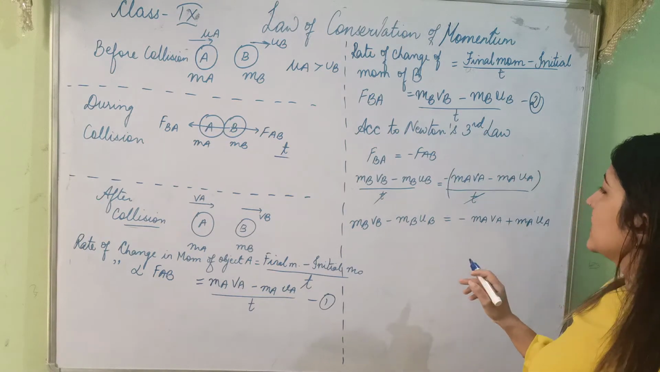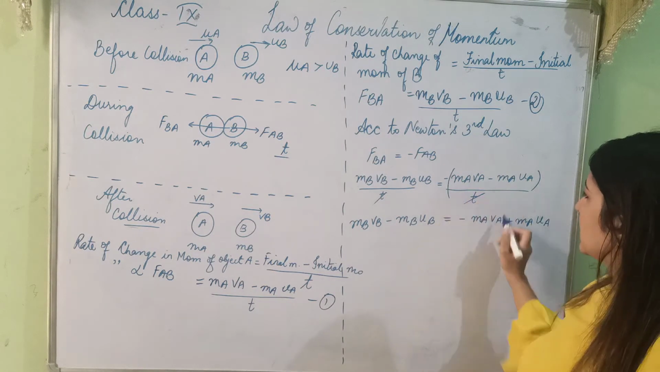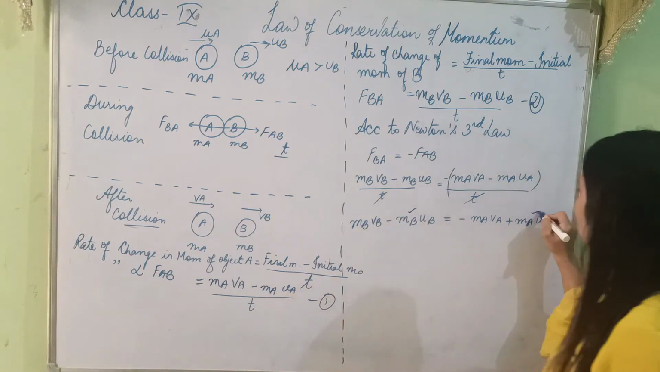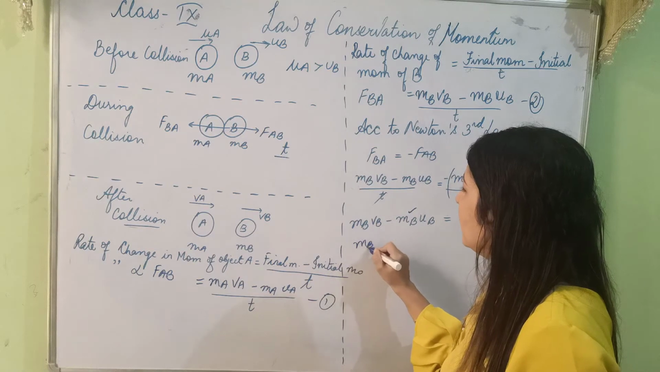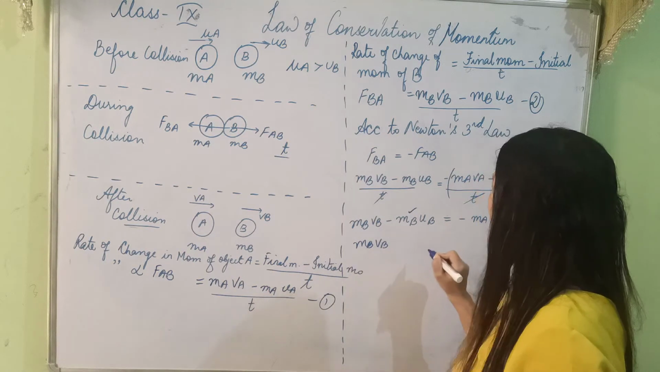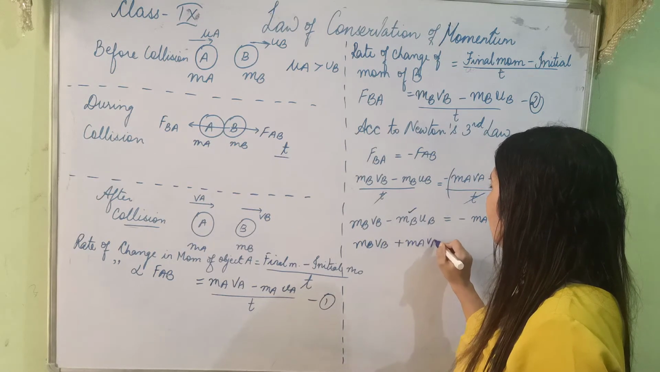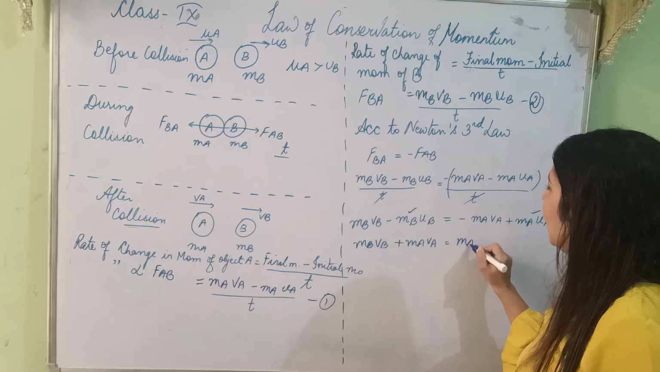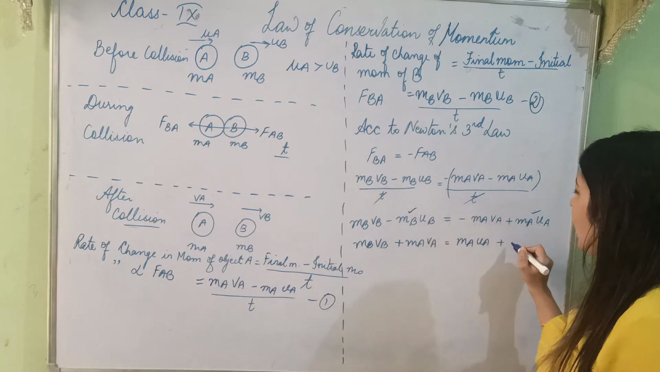Fine. Now I will gather the initial velocities of both objects on one side and the final velocities on the other side. This is my initial velocity, I'll take it to this side, and my final velocity to here. This is my initial on one side and final on the other side. So this is MBVB plus MAVA is equal to MAUA plus MBUB.